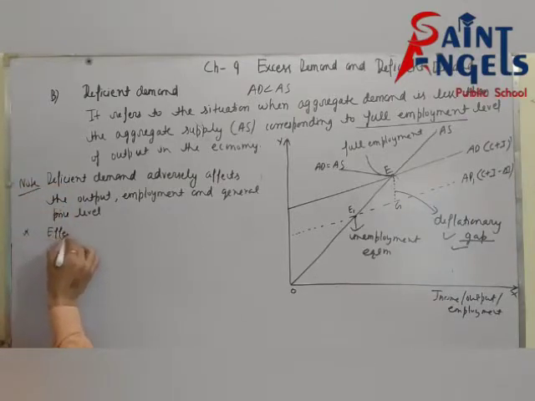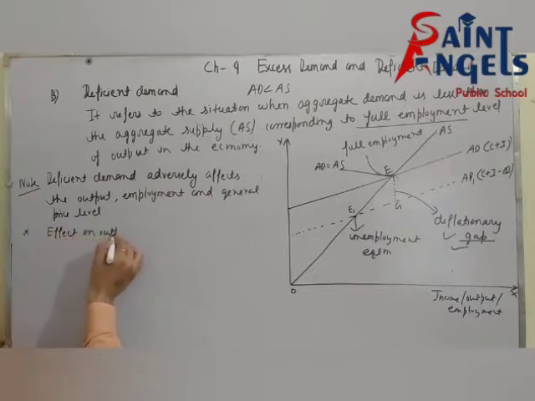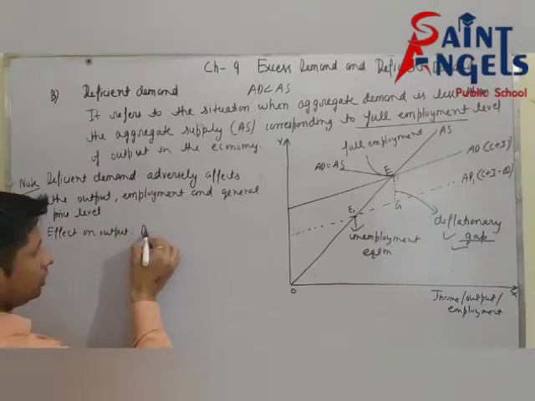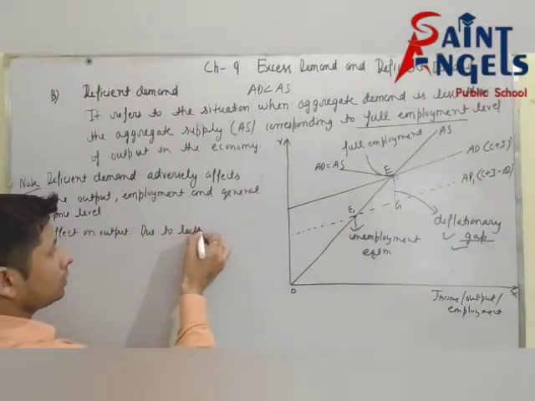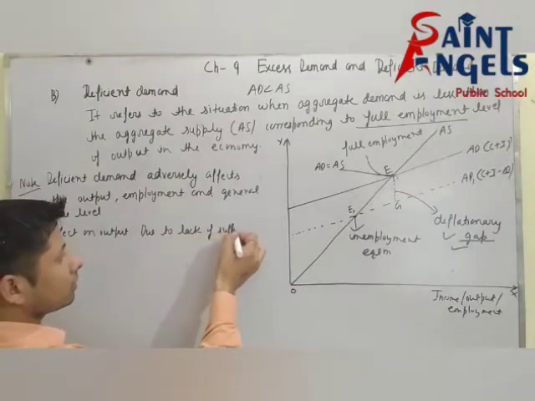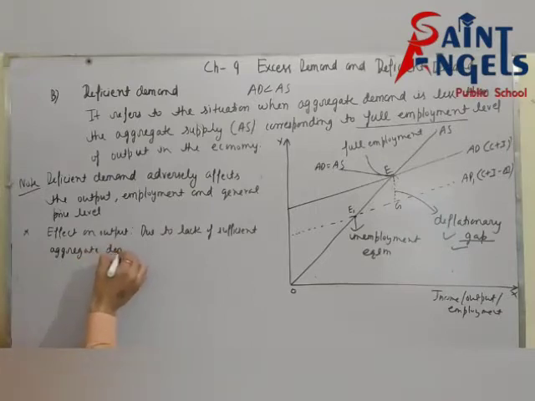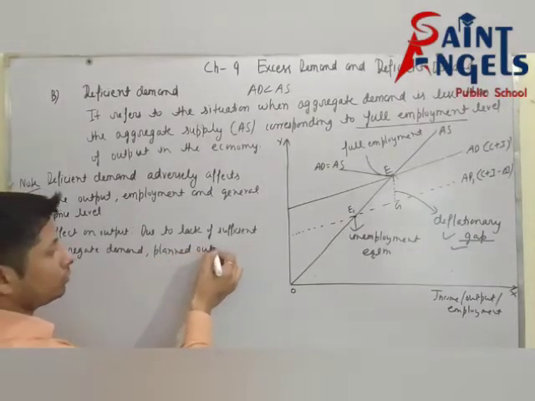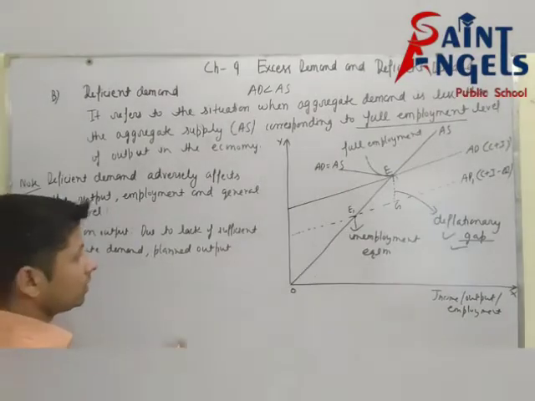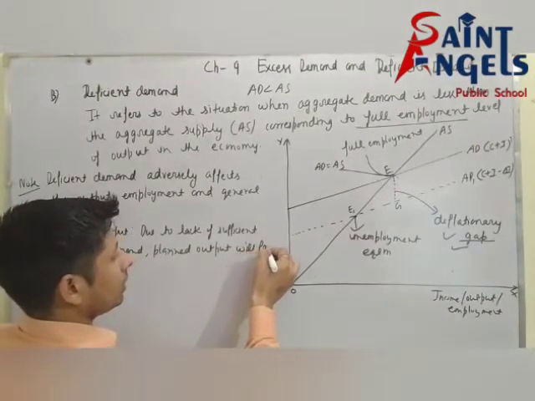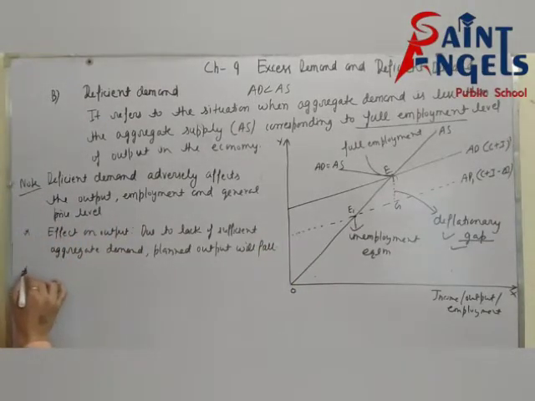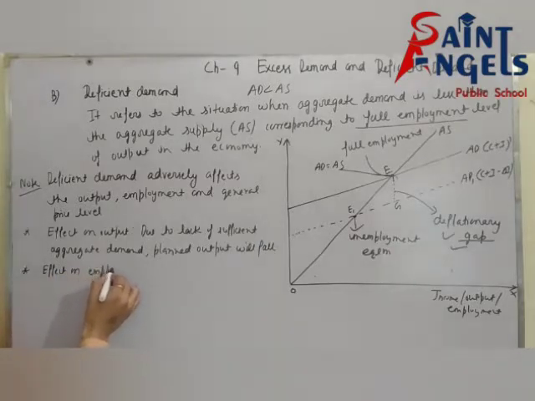First of all we will see the effect on output. See, due to lack of sufficient aggregate demand, planned output, means AS, will fall. See next, effect on employment.